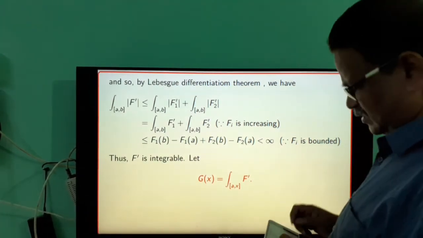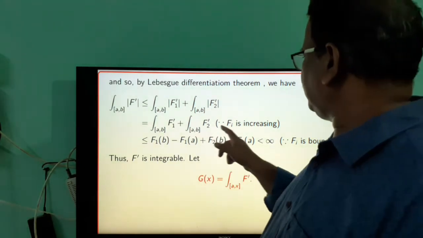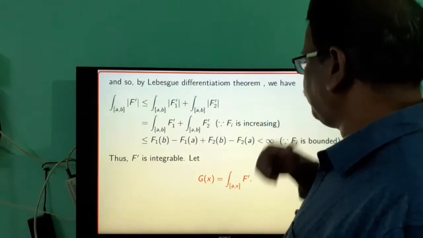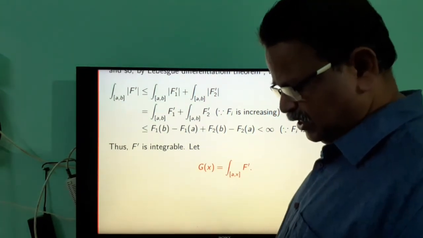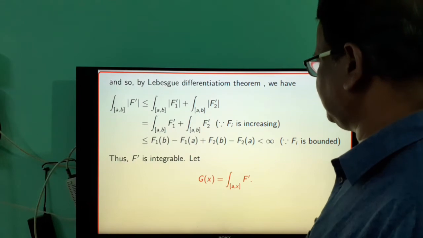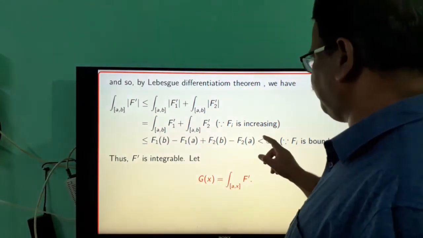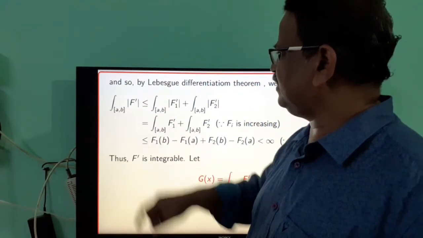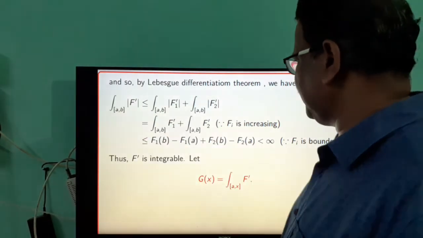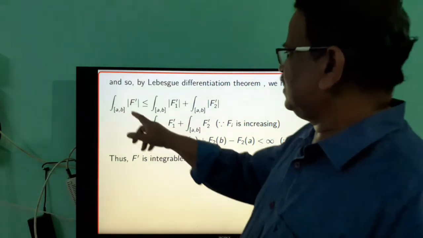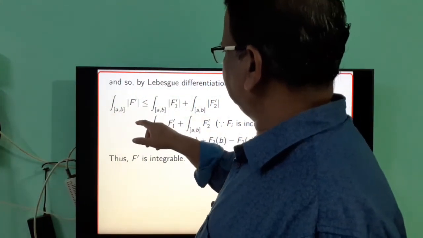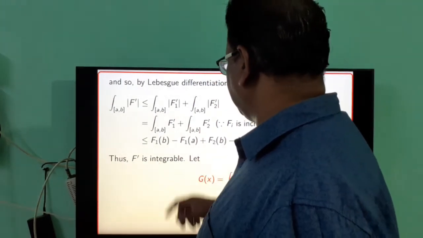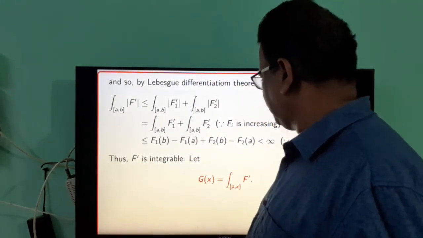Here f1 and f2 are monotonic increasing functions. Therefore, f1 and f2 are of bounded variation on the interval AB. That means f1 and f2 are bounded functions. Therefore, this value is finite. That is, the value of the integral of modulus of f prime over the interval AB is finite. And this means that modulus of f prime is an integrable function, that means that f prime is an integrable function on the interval AB.